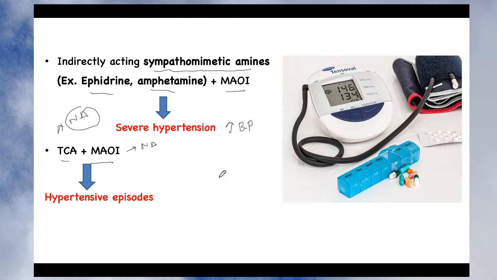Likewise, there is a drug interaction between TCA and monoamine oxidase inhibitor. So this is the reason why antidepressant drugs are not given in combination. We have seen that anti-Parkinson drugs are used in combination, sometimes antipsychotic drugs are used in combination. But remember that two categories of antidepressant drugs are generally not given in combination because they have drug-drug interaction. This is a very important point that you must remember.